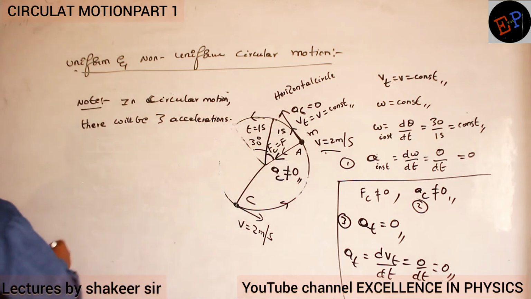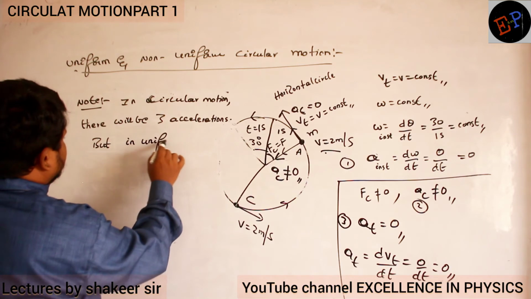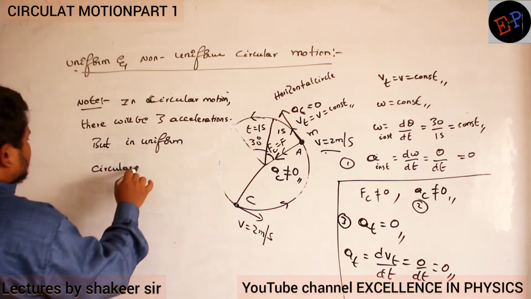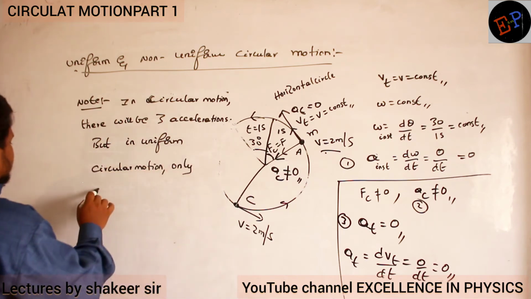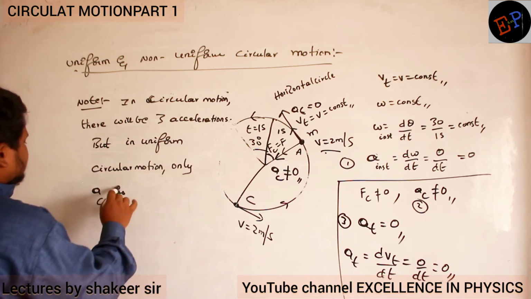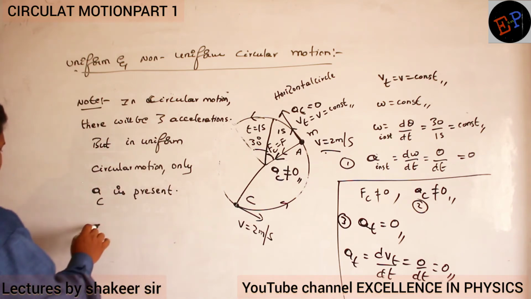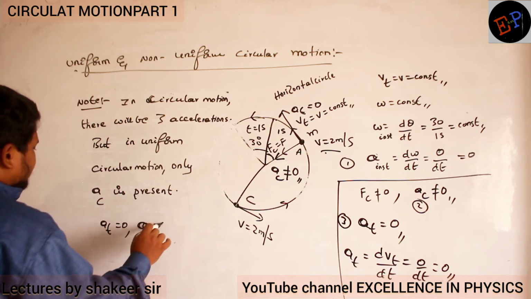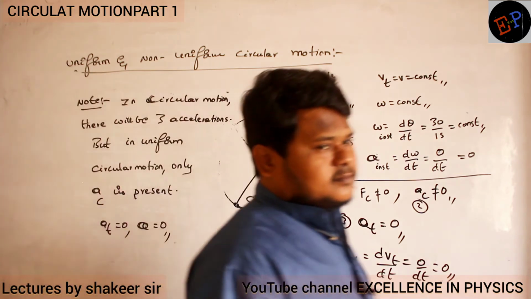But in uniform circular motion, only centripetal acceleration is present. A tangential is 0, and angular acceleration alpha is also 0. So that is about uniform circular motion.